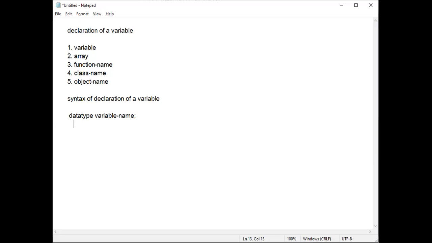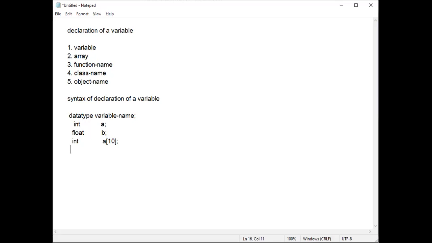For example, if I consider int a, this is correct. int is the data type and a is the variable. Similarly, float b: float is the data type, b is the variable. Now, if you want to declare an array, int a[10]; int is the data type, a is the array, and 10 is the size. Here a is not called a normal variable, it is called an array. Put a semicolon.